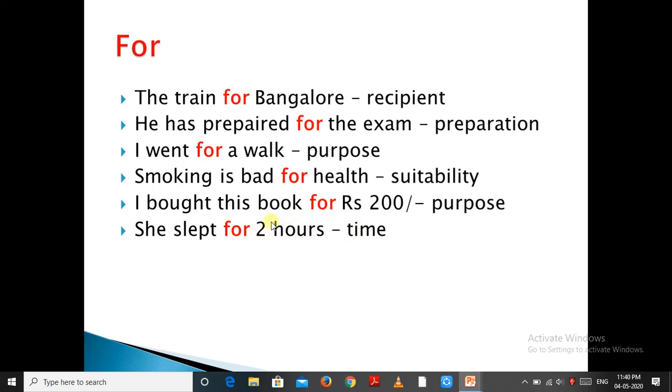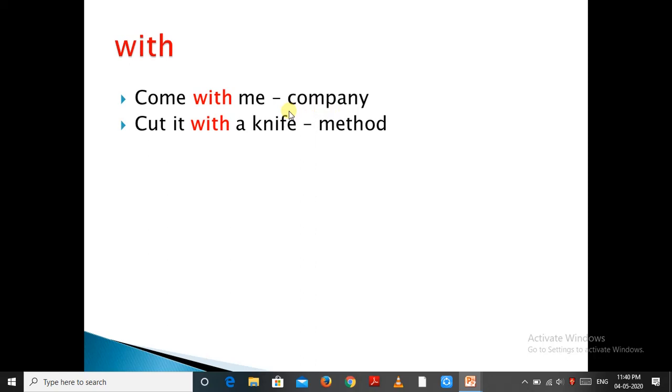So here let us try to know about the usage of with. Here with indicates company. Come with me. Here with also indicates method. Cut it with a knife. How? So it tells a method. Cut with a knife.